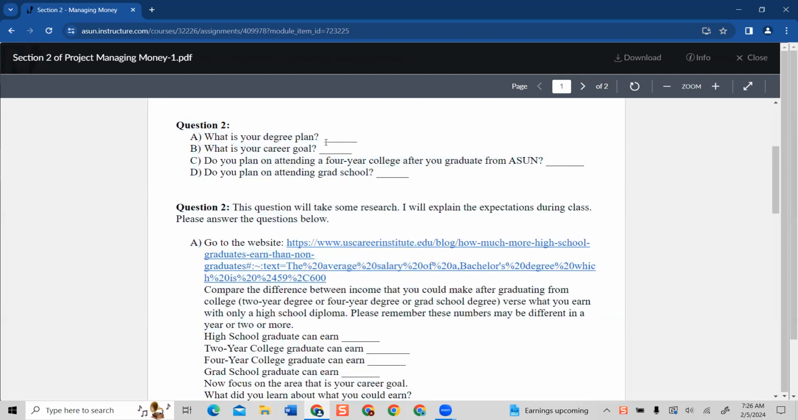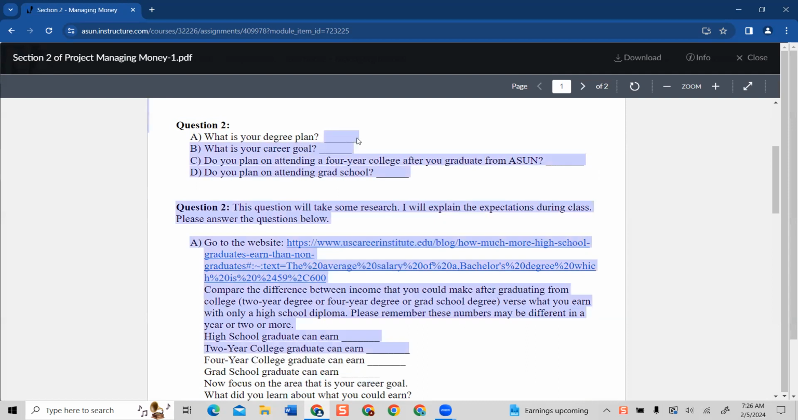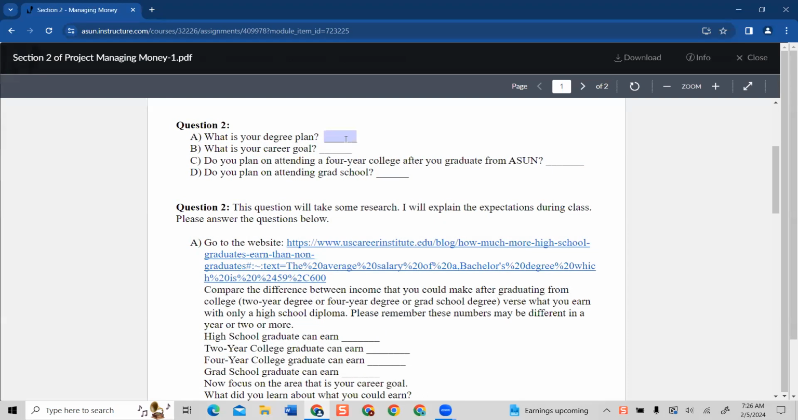What is your degree plan? I know it's a short blank here, but just put what's your degree plan. You're wanting to do business, you want to get an associate's degree in business, you want a bachelor's degree in business, and so on. This is just an example. You may have something else in mind.